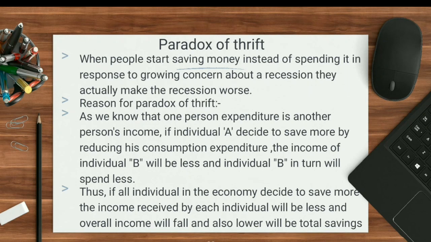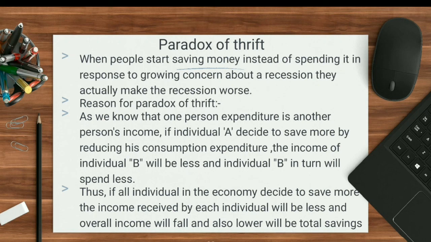They all start saving and none of them spend, so the economic circulation, the trade cycle, will not perform. One person's expenditure is another person's income. When we spend, the other person earns. Here all the people are saving, so other people will not have a source of income.